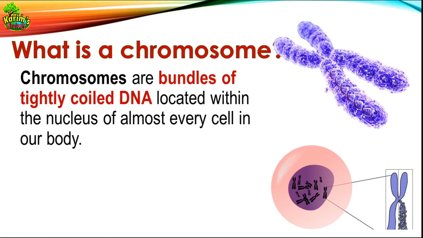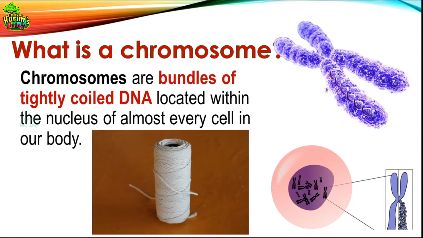I told you earlier that chromosomes and DNA, they are not apart. They are closely associated. So wherever you find DNA, there itself you can find chromosomes, because the chromosomes are made up of DNA. Here it is mentioned, it is bundles of tightly coiled DNA. So within the cells of every animal and every plant, it should be eukaryote, because only eukaryotes have a true nucleus. Within the nucleus you can find DNA, and DNA during the time of cell division will be bundled in the form of chromosome. And how that happens, I am going to explain you.